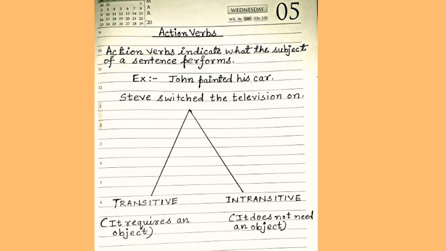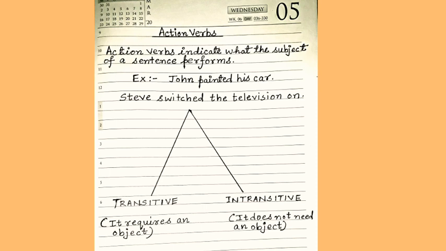Let's proceed further. Our next topic of discussion is action verbs. Action verbs are those verbs which indicate what the subject of a sentence performs. Example, John painted his car. Steve switched the television on. So here you can see the verbs painted and switched refer to what the subjects are doing.